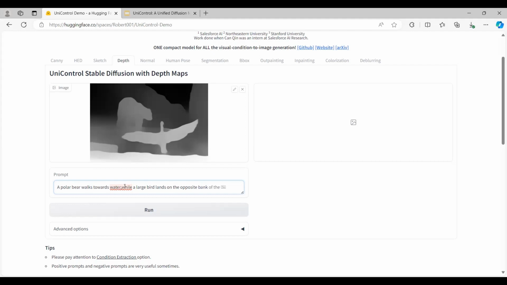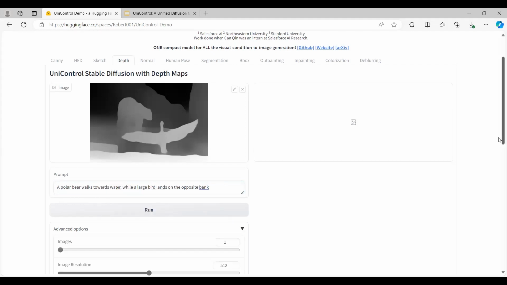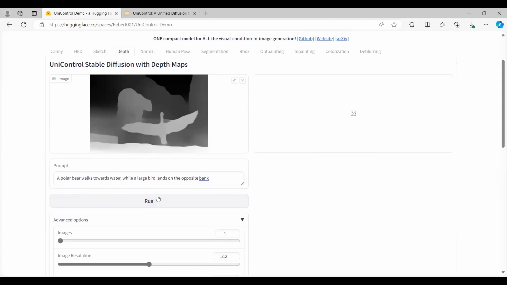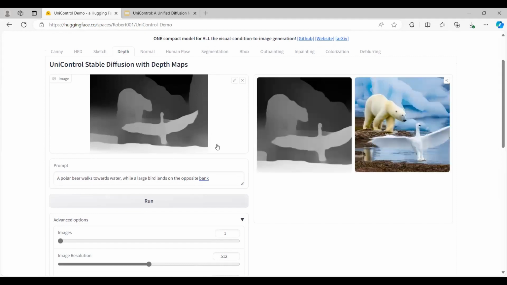So I'm giving whatever I'm picturing from the input here. I'm disabling this since it's not an RGB image, and running. This takes the prompt as input and gives this image, where the polar bear is coming to the water.